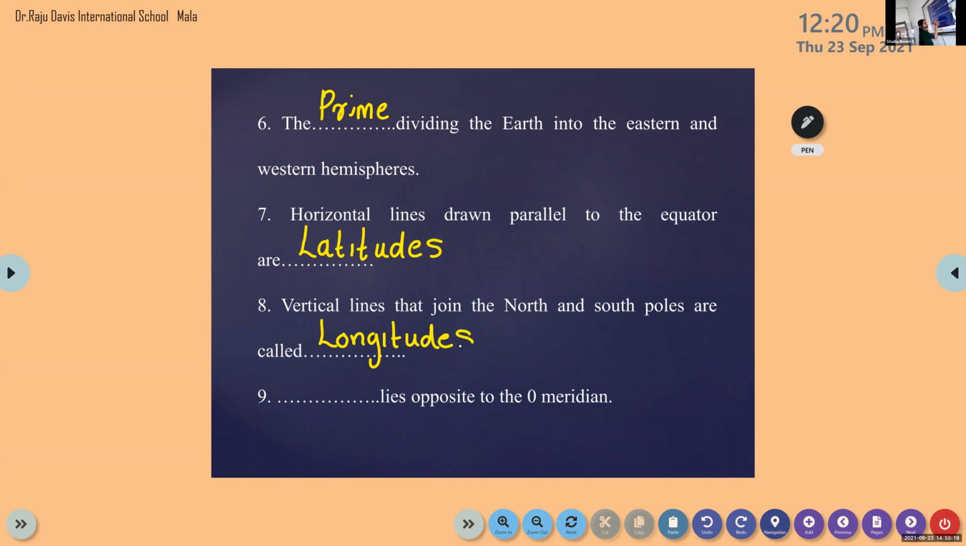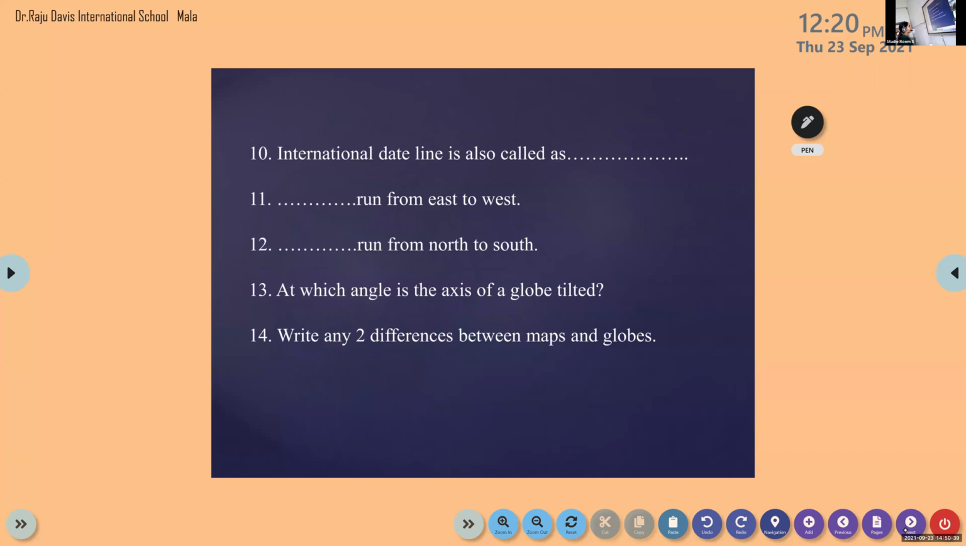Then last question for Abel. Dash lies opposite to the 0-degree meridian. 180-degree meridian. Very good. Okay, you can take a screenshot if you want. Okay, next question.